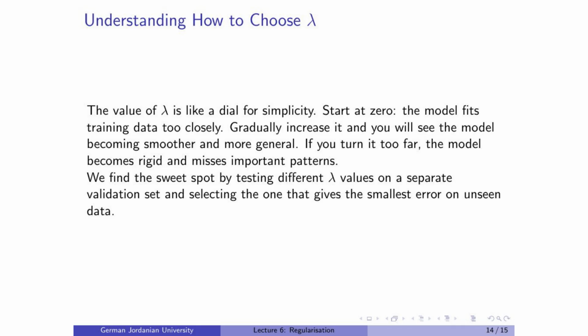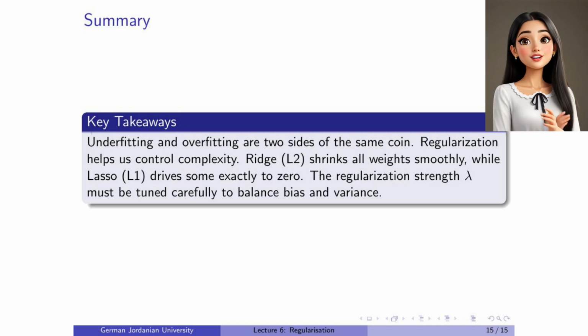Choosing lambda is like tuning a dial for simplicity. Start small and gradually increase it until the model becomes too rigid. The best point lies in the middle, where both bias and variance are balanced and the model performs best on unseen data. To sum up, regularization is about balance.